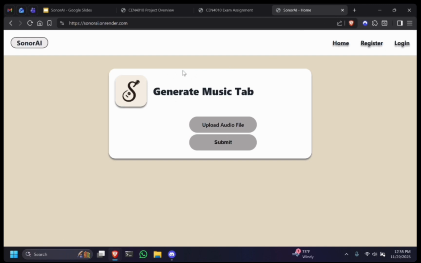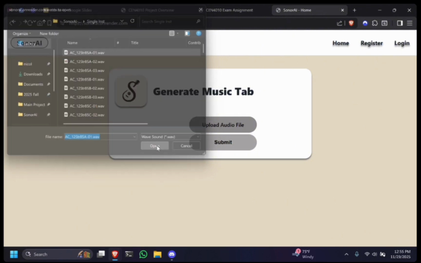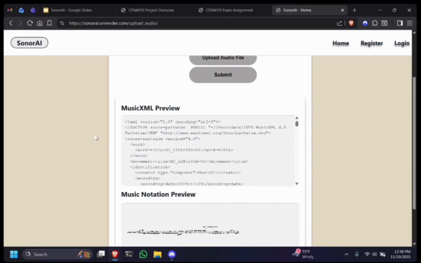And here we are, the home page. There is no My Files page accessible from the navigation bar, so we are not logged in at the moment. In this state, let's go ahead and show what the unauthorized user would see when they try to upload a file. Let's use this .wav, which is just a guitar or instrumental audio. Upload it there and hit submit. This should load in under a minute every time, and that time it did.